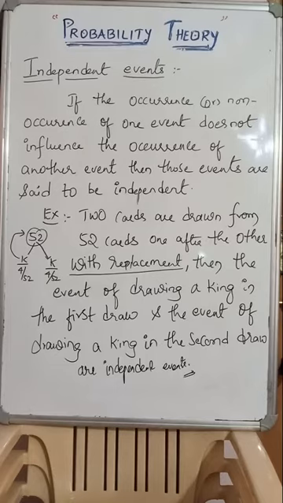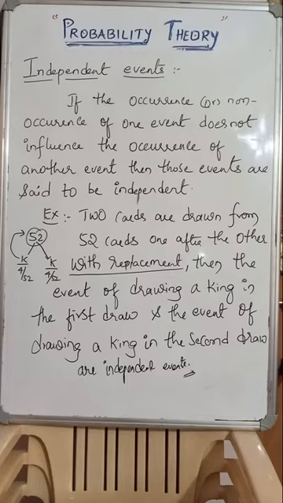First ball picked, what is the chance of getting red? 5 by 10. You replace it back, again one more ball is selected, the chance of getting red is also 5 by 10 only. The probability will not change because you are replacing the first selected one before picking the second one.